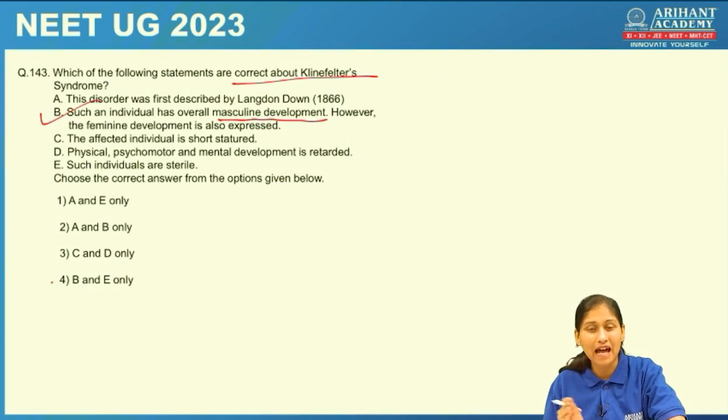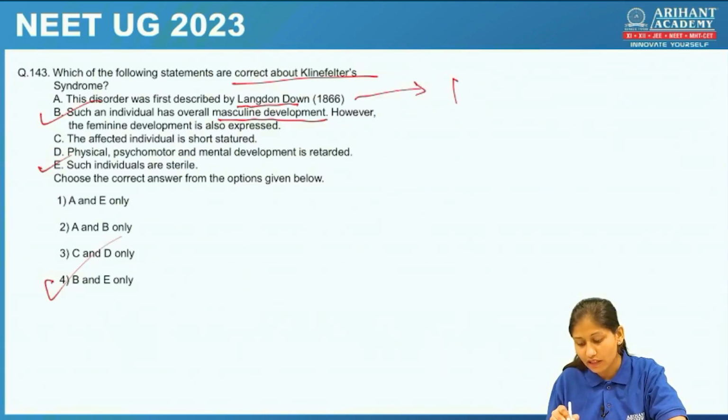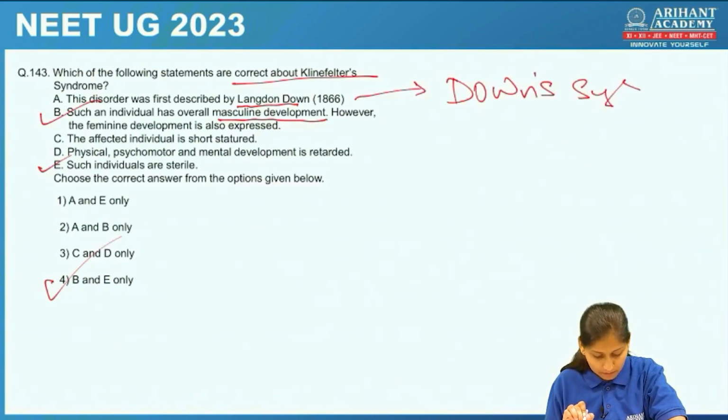Men having some characters of female is Klinefelter syndrome, and such individuals are not able to reproduce. So B and E only will be the right answer. Why? Because the first option, this disorder was described by Langdon Down. No, this was for Down's syndrome.